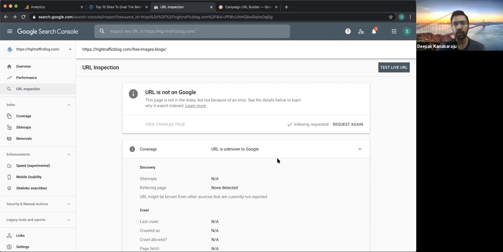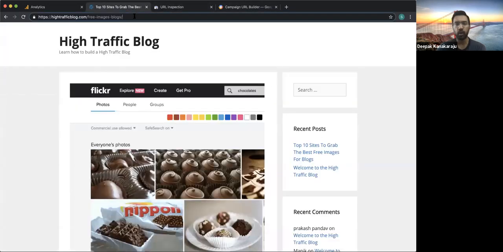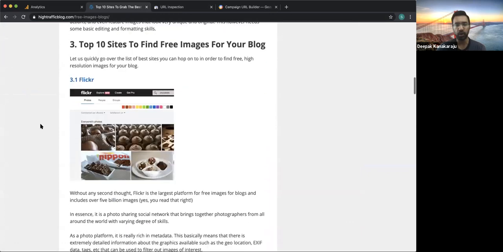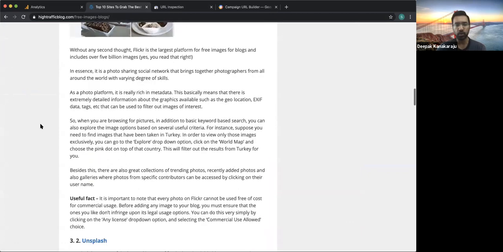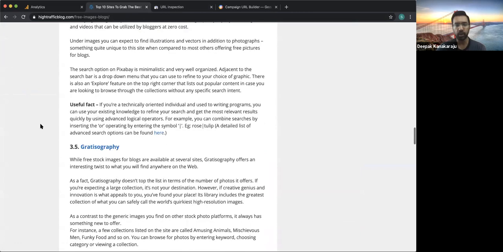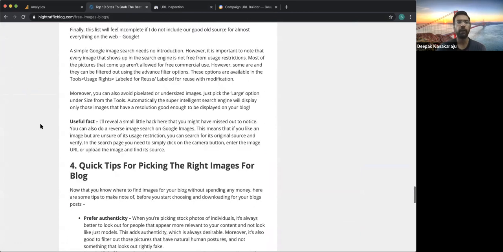So initially, when the website is not having so much traffic and not having so many updates, it's good to submit it manually. It's also good because sometimes people will go ahead and copy your content and put it on their own blog, and that might get indexed first. So in certain cases, Google thinks that that is the original source of content. So as soon as the content is ready, I would like to put it out there so that Google knows that this is unique content.